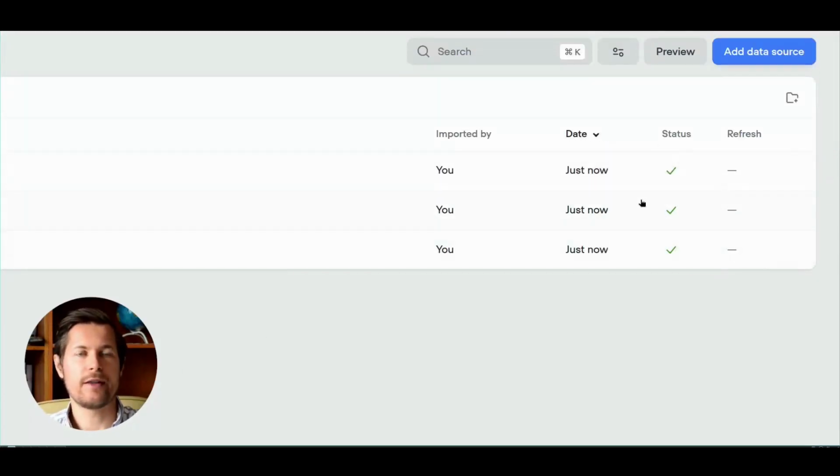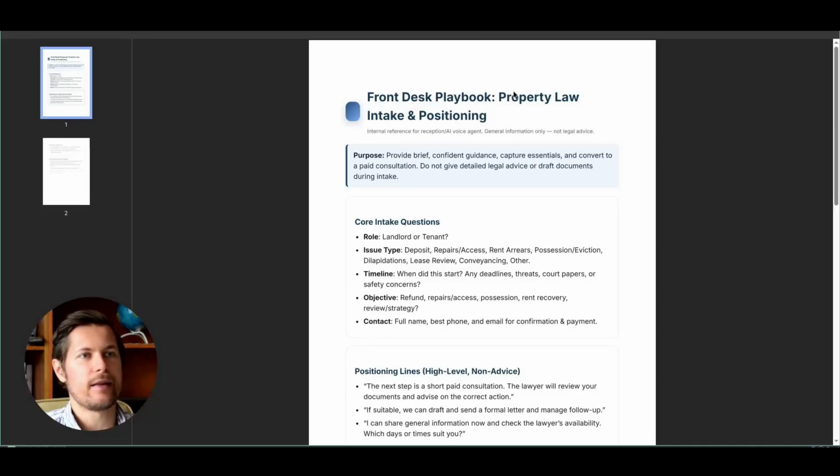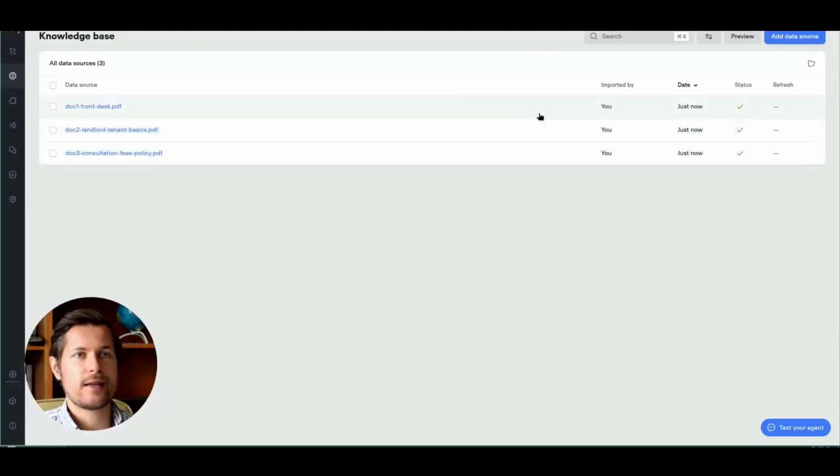Now, depending on how big your knowledge base is, this might take longer or shorter. And now we can see that these are the sources. We can have a look at them if we wish, and they open up here. And the knowledge base is all set.